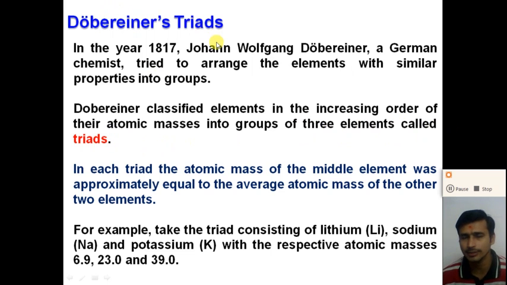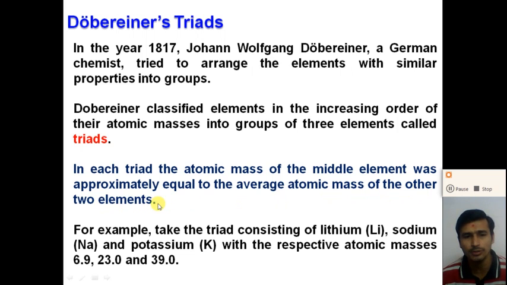So in the year 1870, Johann Wolfgang Döbereiner, a German chemist, tried to arrange the elements with similar properties into groups, right? Döbereiner classified the elements in increasing order of their atomic mass into groups of three elements, and this group of three elements is called the triad. So in each triad, the atomic mass of the middle element was approximately equal to the average atomic mass of